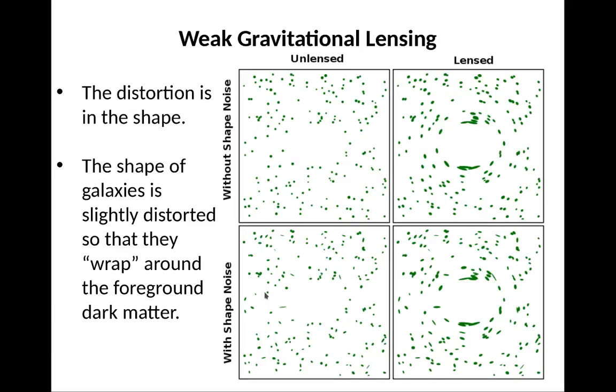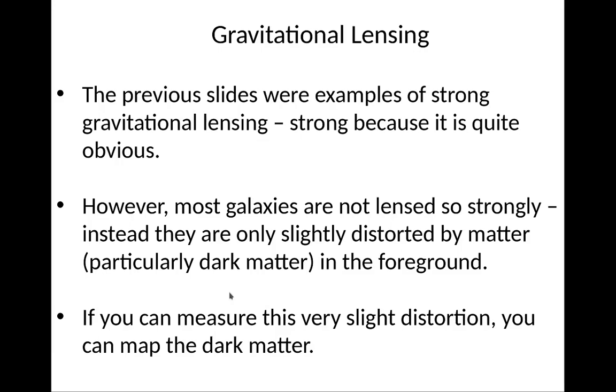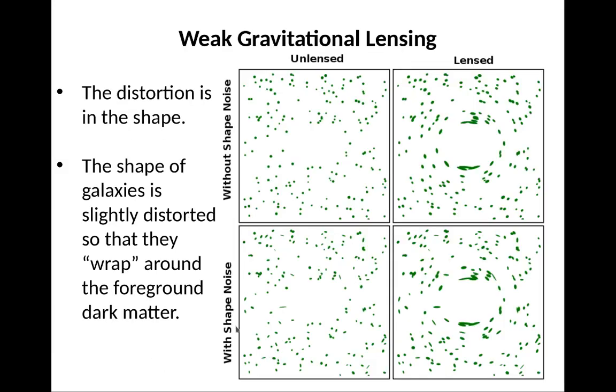Okay, so let's talk about weak gravitational lensing. Most galaxies are not lensed very strongly. Instead, they're only slightly distorted by matter, particularly dark matter in the foreground. So if you measure this very slight distortion, you can map the dark matter. So here's an example of that.